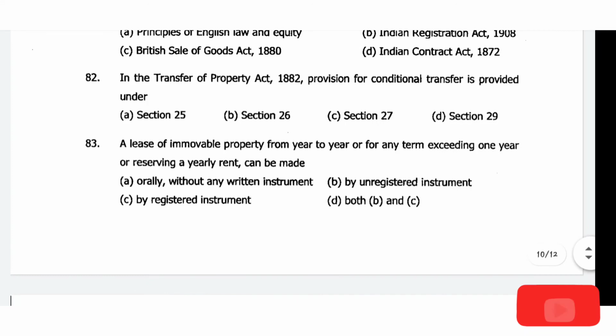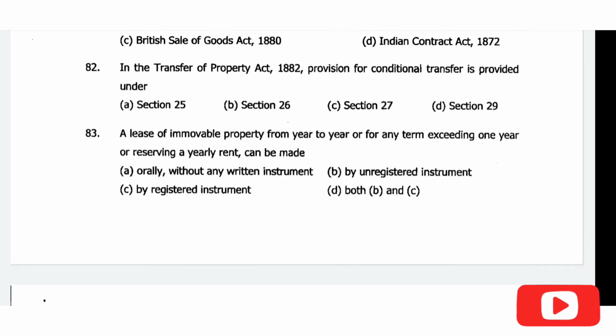Then comes question number 82. The Transfer of Property Act 1882 provision for conditional transfer is provided under section 25, that is option A is the correct answer. Then comes question number 83. A lease of immovable property from year to year or for any term exceeding 1 year or reserving a yearly rent can be made, so the correct answer is option C, by registered instrument.